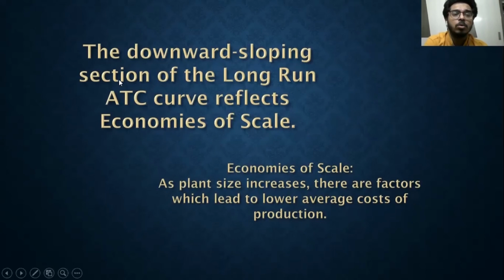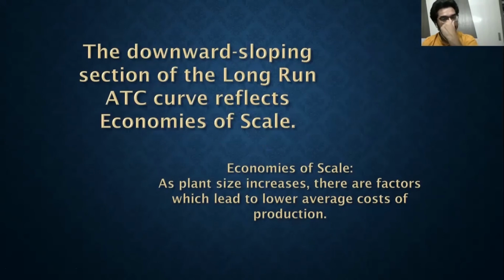Now, the downward sloping section of the long run average total cost curve reflects the economies of scale. Yes, the cost is going down and the plant size is increasing. The average total cost, not the total cost, is going down.